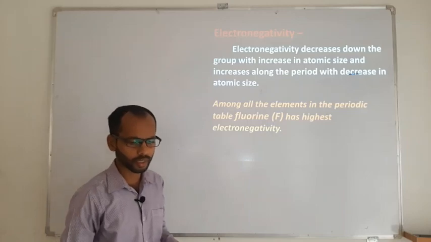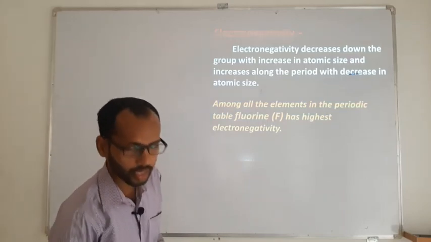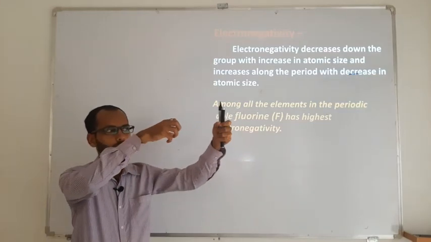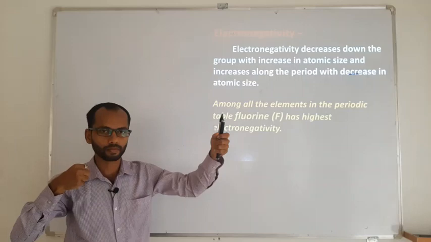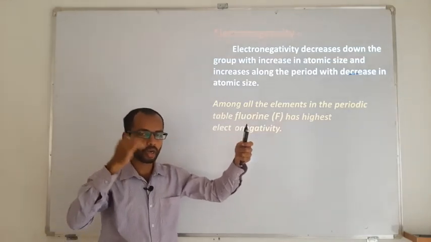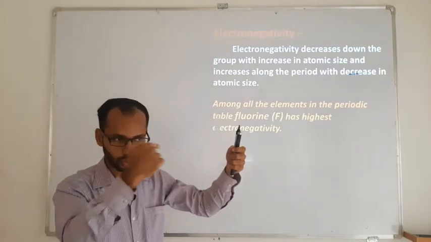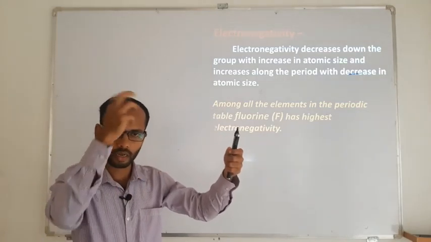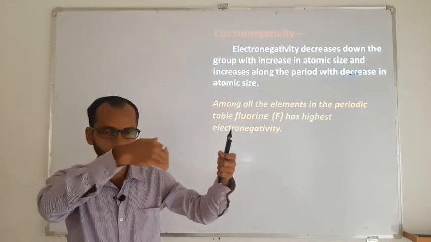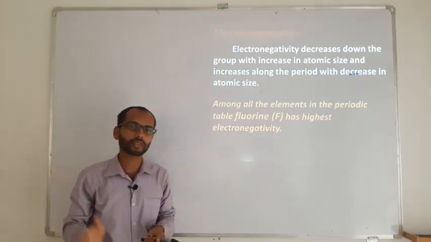So what is electronegativity? It is the capacity or ability of an atom to pull the electron which is shared in a bond, to pull the shared pair of electrons. Now that pulling is going to be done by the nucleus. As the nucleus is closer to the electron, definitely the nucleus can command over the electron and the electron can be pulled off there.